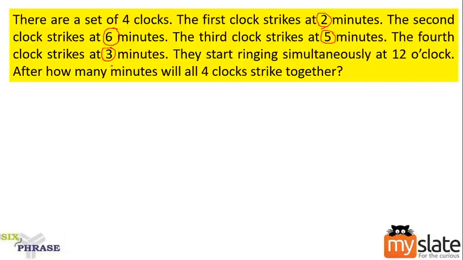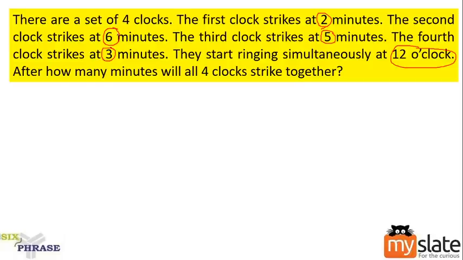So, first they all start ringing at 12 o'clock. The first time all clocks strike is at 12 o'clock. Yes, they will ring together at 12 o'clock. Then, after how many minutes will they all strike together? Yes, because they are not striking every 1 hour. Usually, all the clocks will strike every 1 hour. But in this scenario, first clock strikes every 2 minutes, second clock strikes every 6 minutes. Like that we have our data.